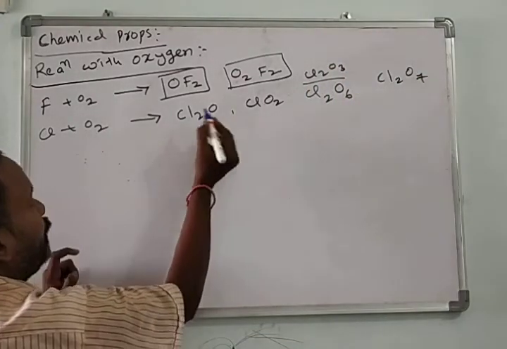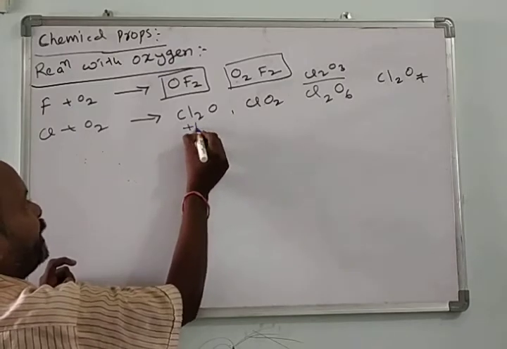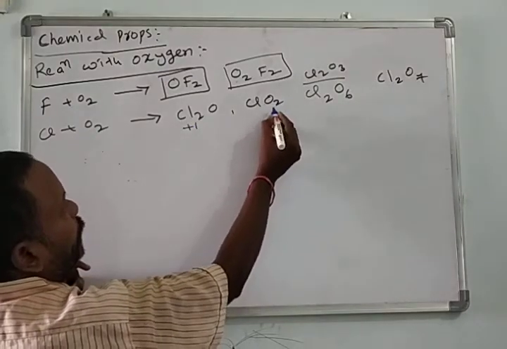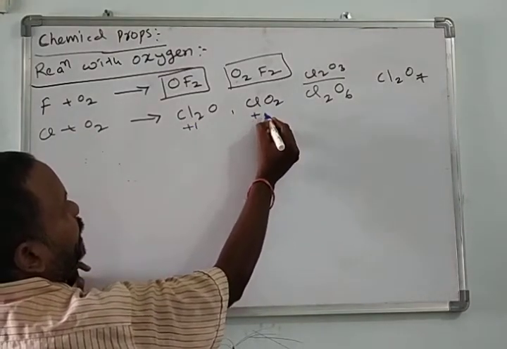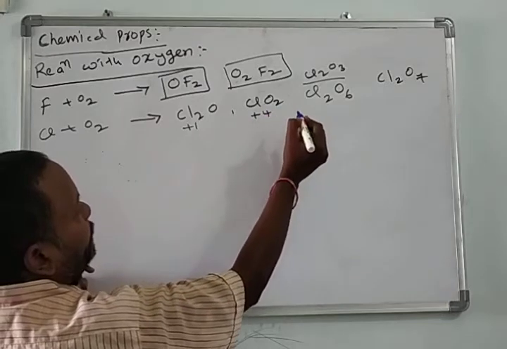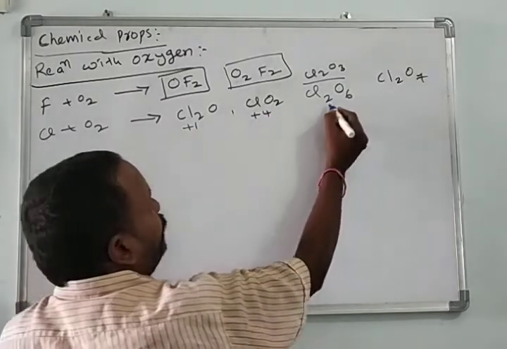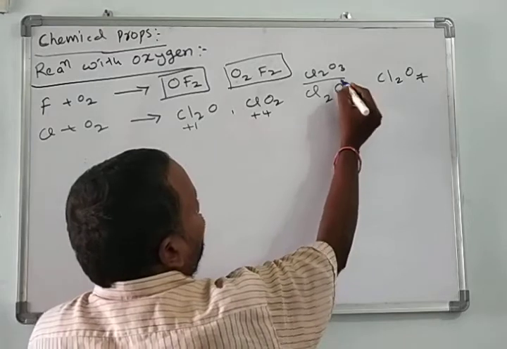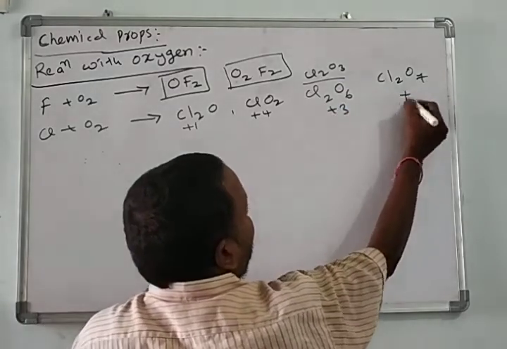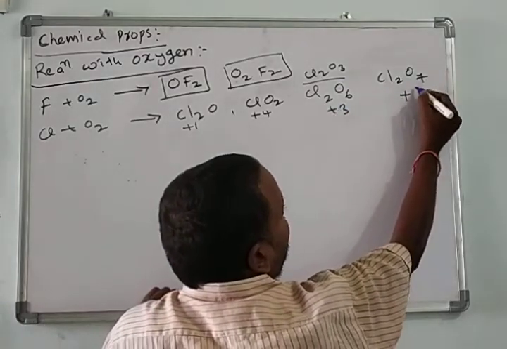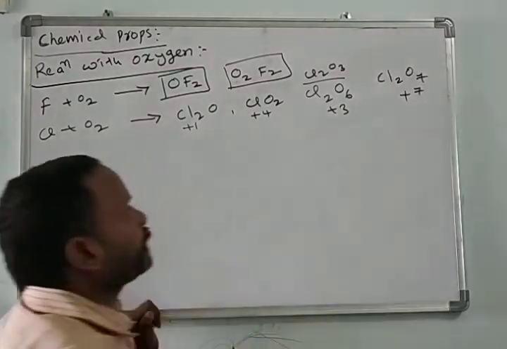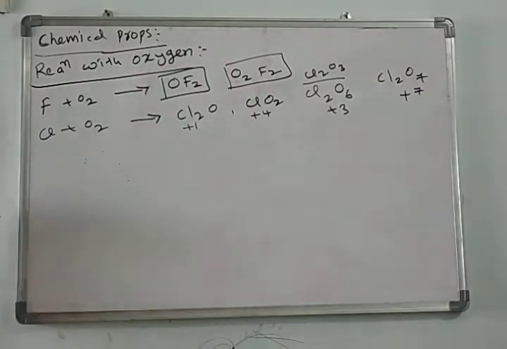In Cl2O, the chlorine oxidation state is +1. In ClO2, the chlorine oxidation state is +4. In Cl2O3, the chlorine oxidation state is +3, and here it is +7 oxidation state.